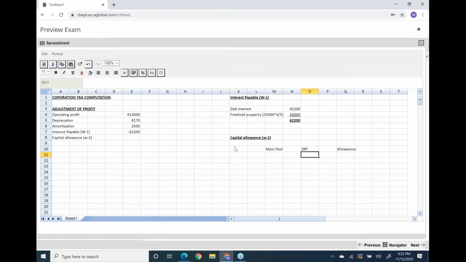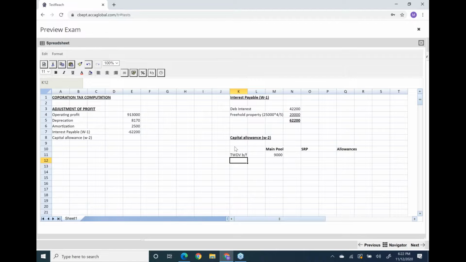So: main pool, special rate pool, and allowance. See, I have just bolded them. Now what's the opening balance of the main pool? The opening balance of the main pool is 9,000.